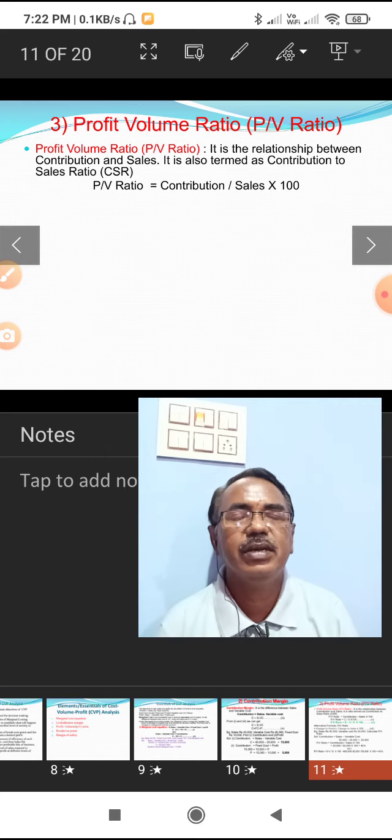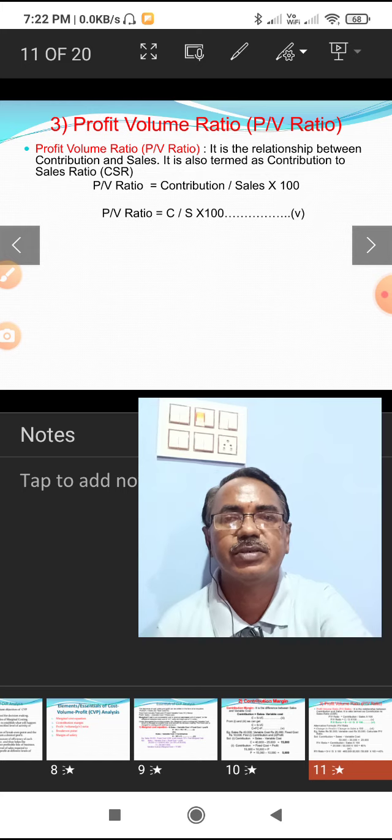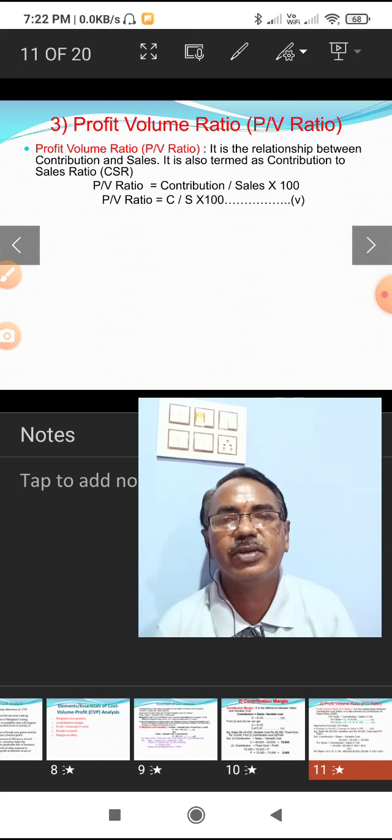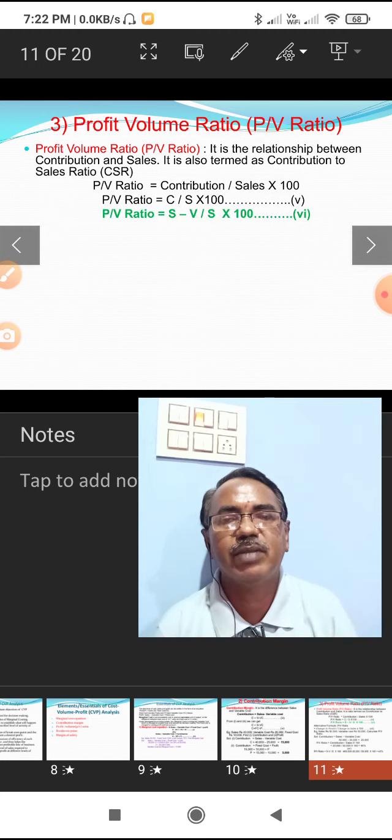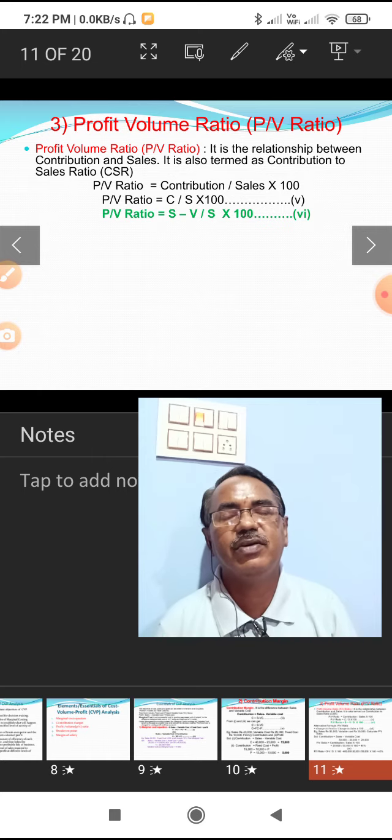We can obtain the PV ratio in percentage. So, PV ratio is equal to C by S into 100. This is the fifth formula. Then PV ratio is equal to sales minus variable cost by sales into 100. This is the sixth formula.